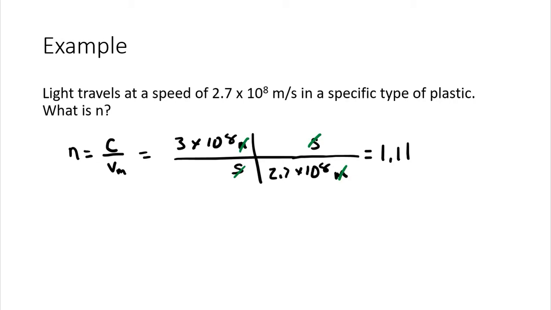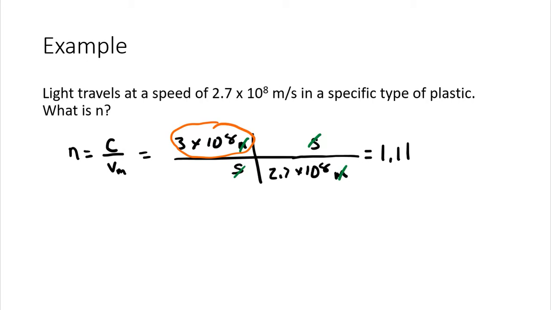Now, a couple things to point out. c is the fastest light will travel, period. So I always know that c is the biggest number possible. Any number I put under it could be the same number, 3 times 10 to the 8th meters per second, which just means an index of refraction of 1. But if it's not that, then it's some number less than that. So the index of refraction can never be less than 1, because the top number of this fraction is the biggest possible number we could put into this ratio. So I always expect an index of refraction greater than 1.